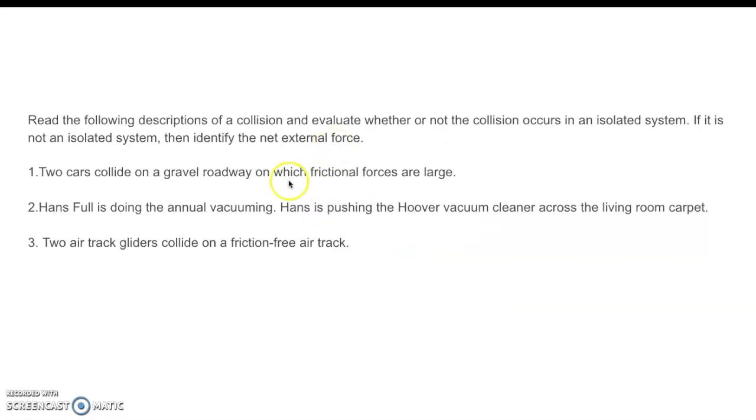So looking at these different descriptions, think about isolated system or not. Two cars collide in a gravel roadway. Now gravel is friction, right? And so that means that this is not an isolated system because there's friction.